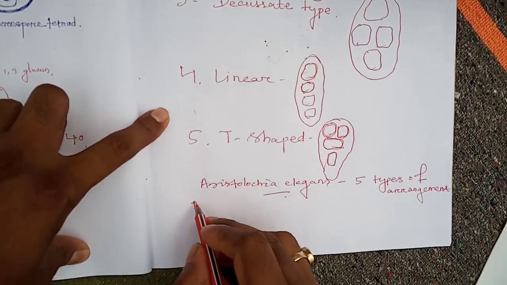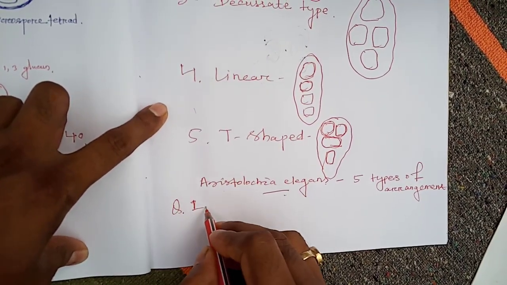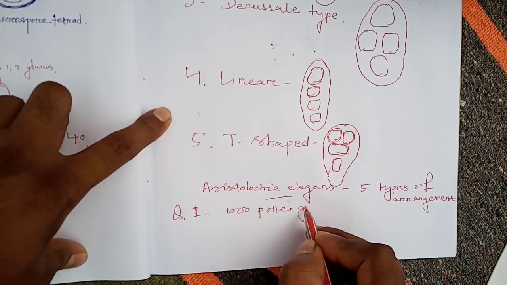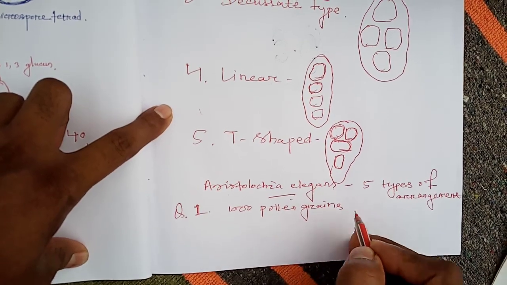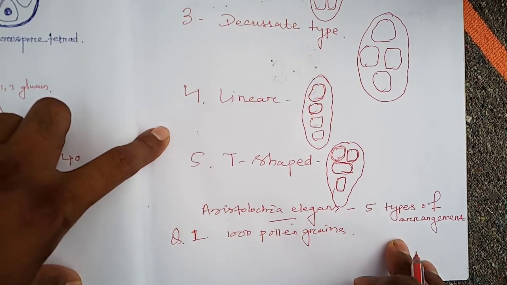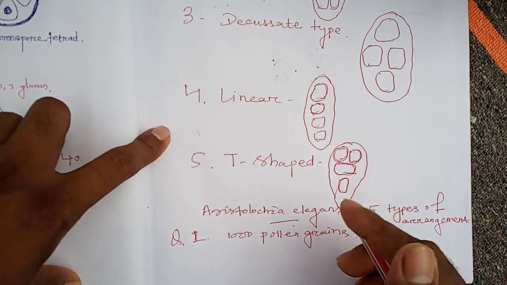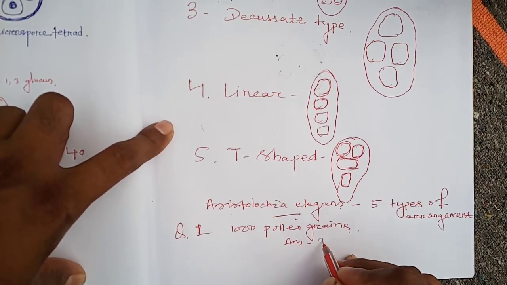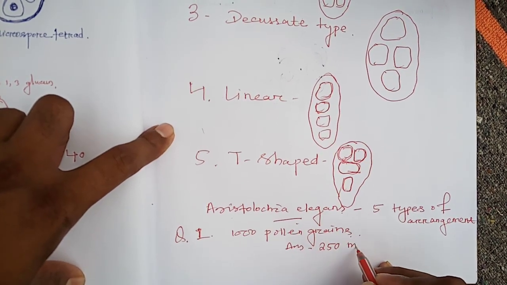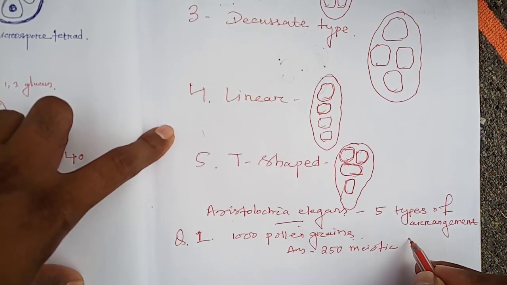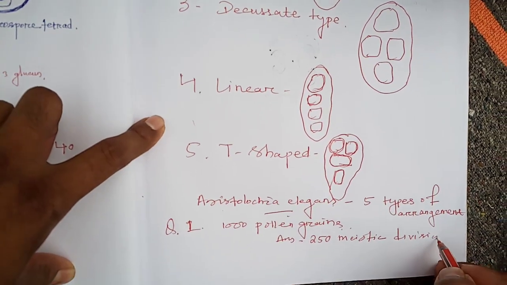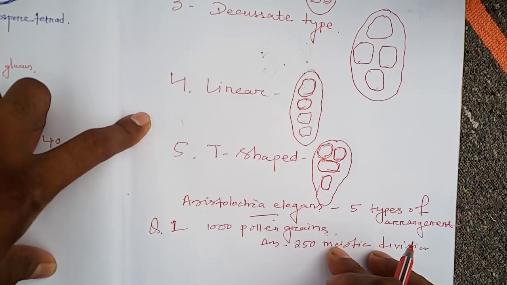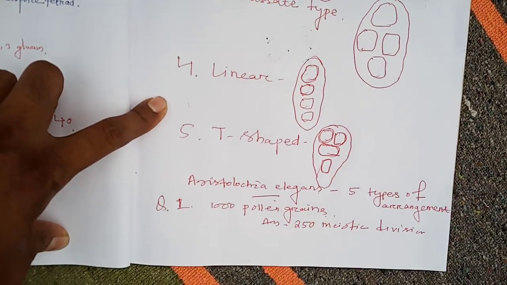Suppose a plant has to produce 1000 pollen grains. How many meiotic divisions are required? The answer is 250. 250 meiotic divisions are required to produce 1000 pollen grains, because in one meiotic division four pollen grains are produced, right?